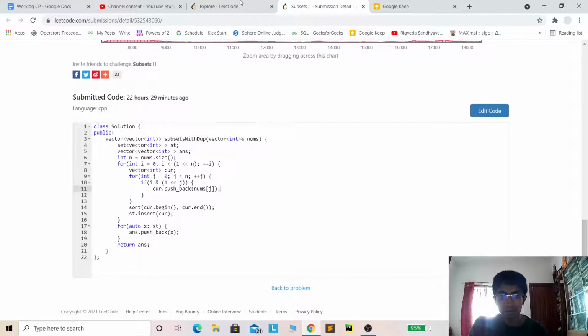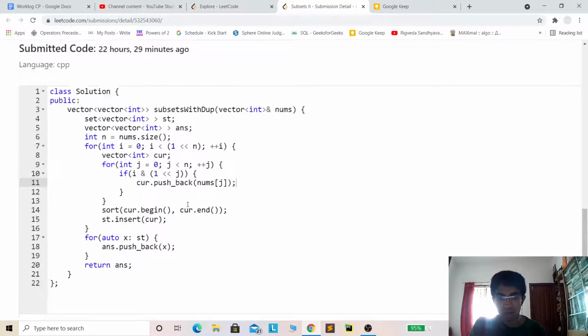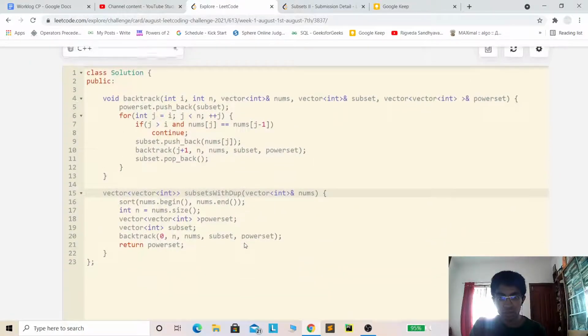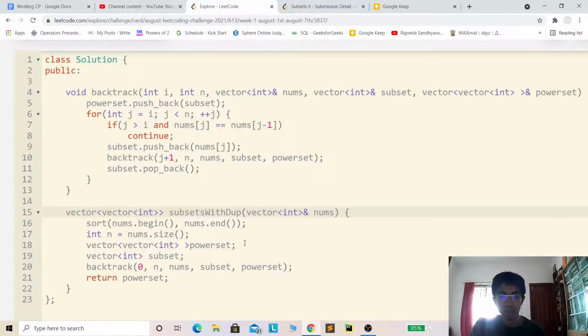The advantage is that the code is really short and easily understandable, and everything is simple in this iterative version. So next we'll look at the recursive version. The recursive version is again based on the same exponential approach as the iterative version, but over here we'll be using backtracking to do the recursion, obviously.